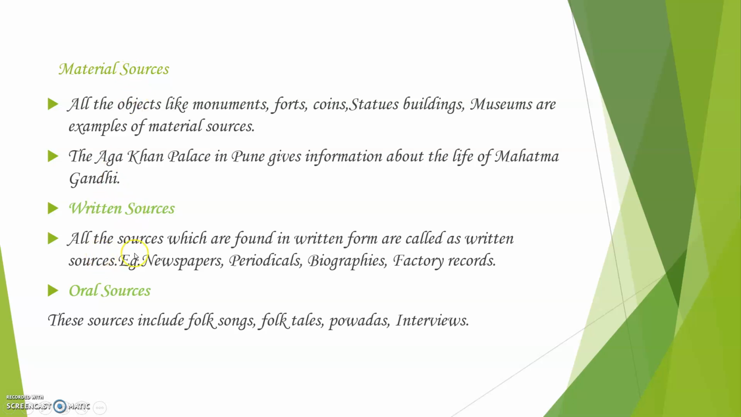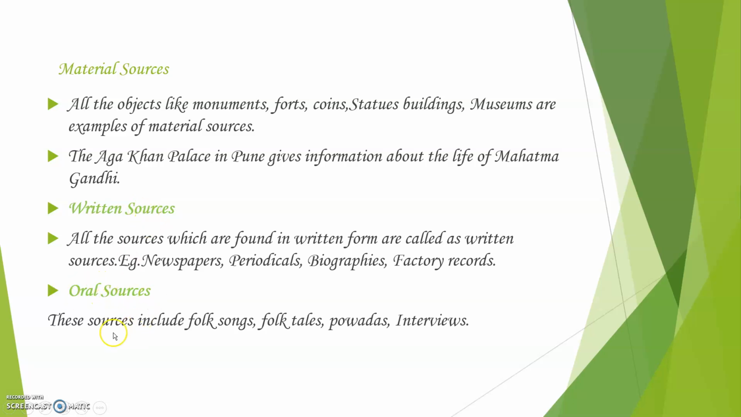Next is written source. All the sources which are found in written form are called written sources. For example, newspapers, periodicals, meaning the calendars. Nowadays we have calendars; those days they were called periodicals. Biographies are when people wrote about the lives of other people. Factory records: during those days, a lot of factories were there, so all the records of export and import in written format are called factory records. All these sources or proofs found in written form are called written sources.